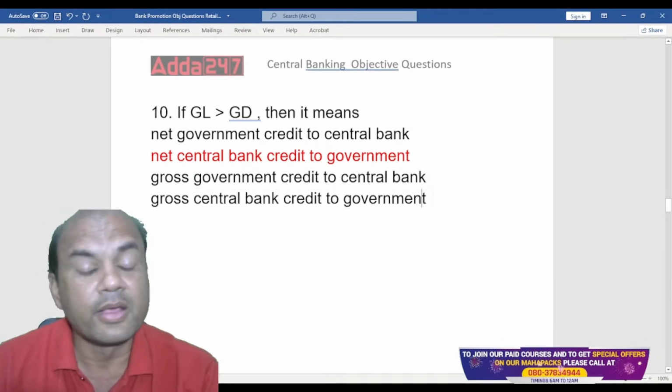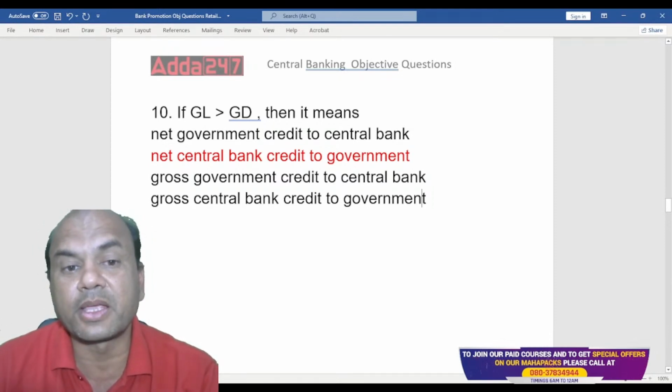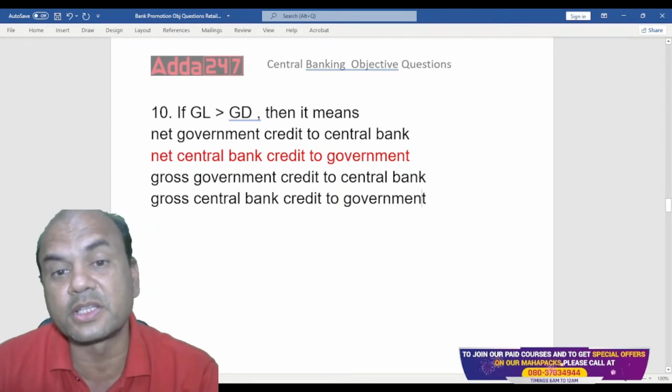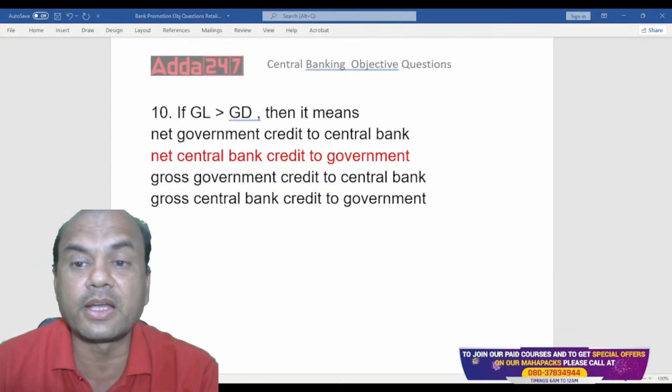Important question in your central banking elective. You'll get such questions in the exam. You will definitely get these questions in the exam.